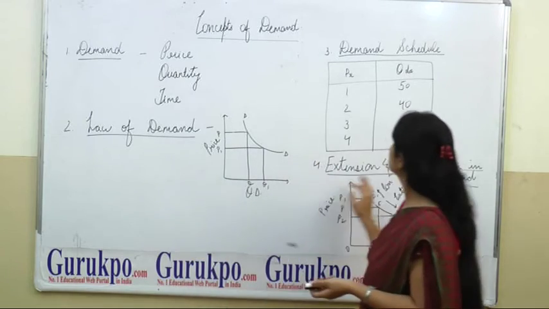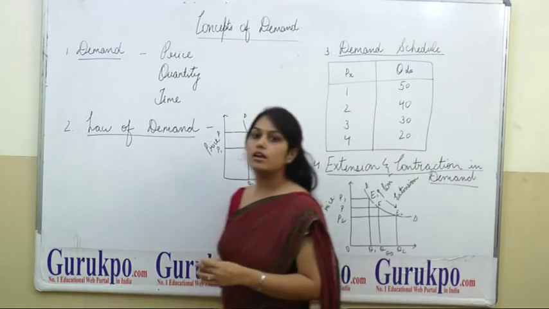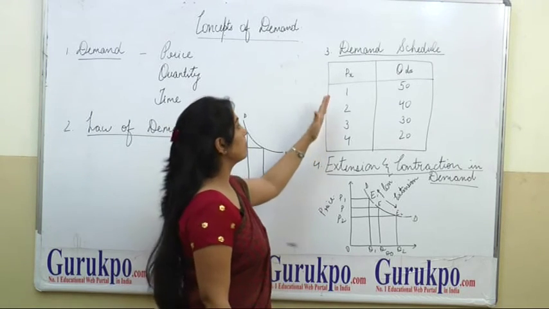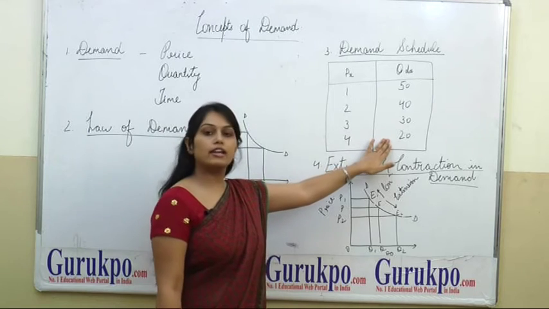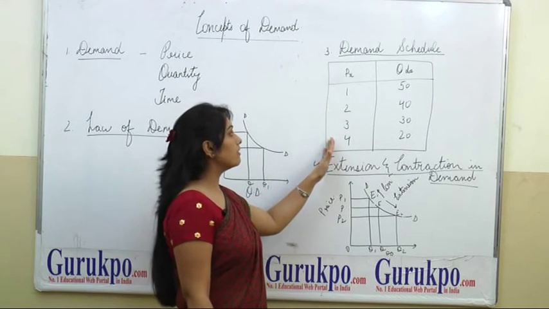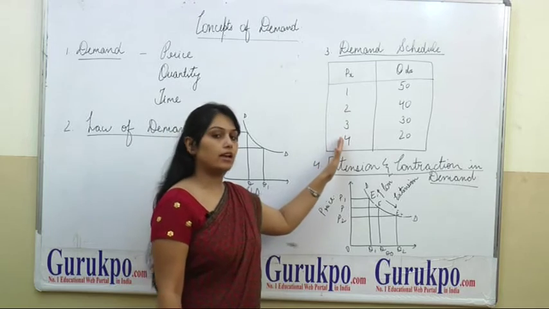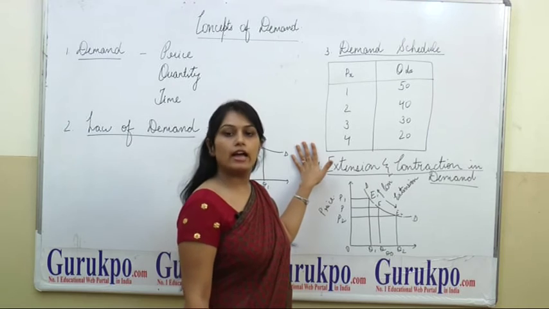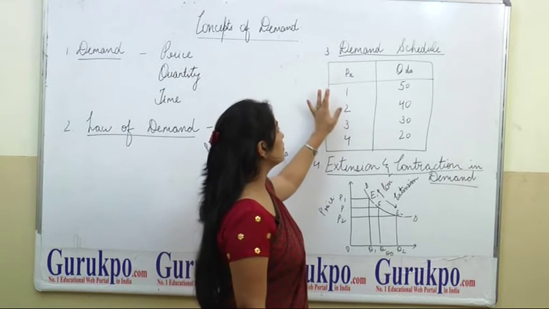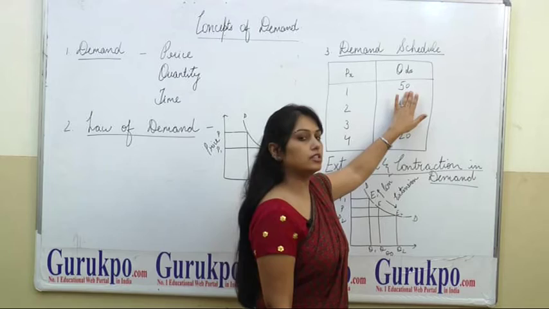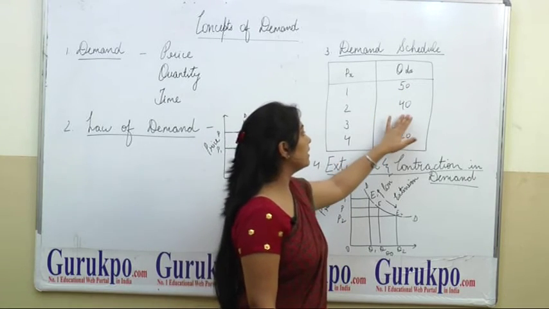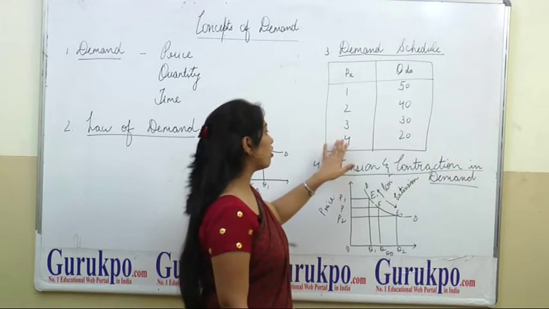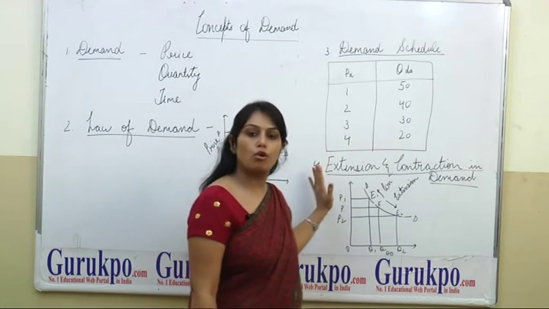My third concept is the demand schedule. What is a demand schedule? A demand schedule is a table showing the price and the quantity demanded. That means at different price levels or different market prices, what will the quantity demanded be? That is a demand schedule. At price 1, commodity X will be demanded at 50 units. At price 2, 40 units. At price 3, it will be 30, at price 4, it will be 20, and so on.